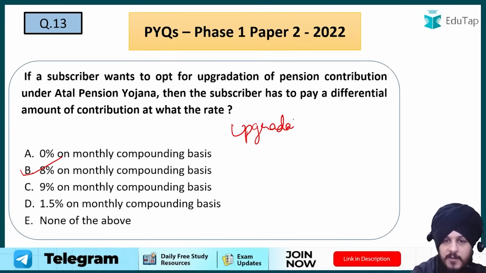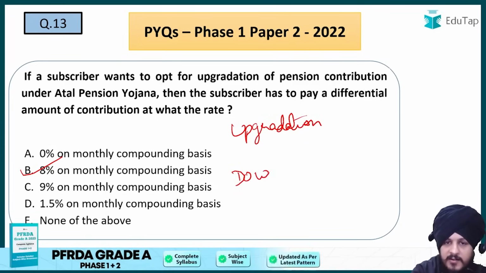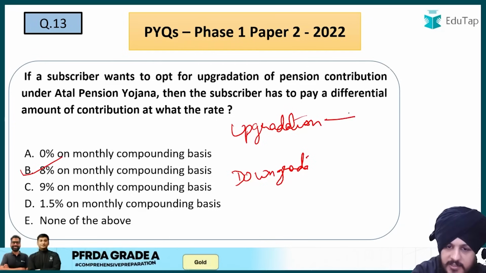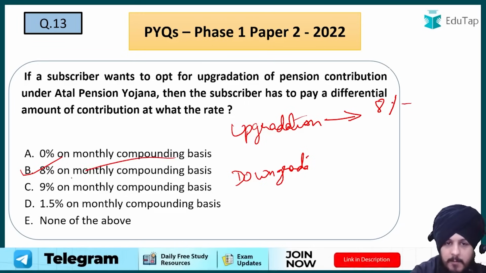The first is upgradation, and the second is downgradation. When we talk about upgradation, the subscriber has to pay the differential amount of contribution at the rate of 8% on monthly compounding basis, right?